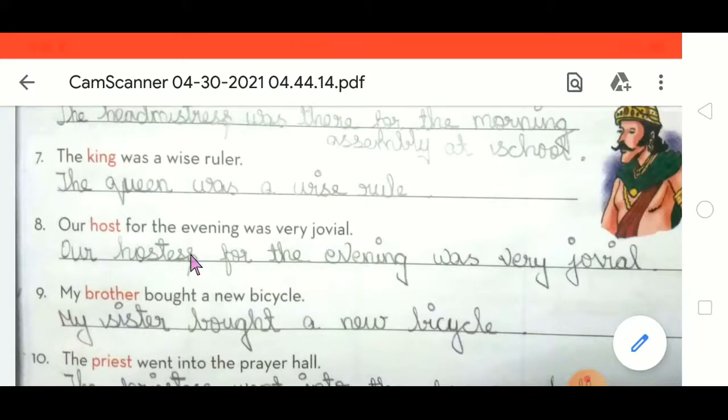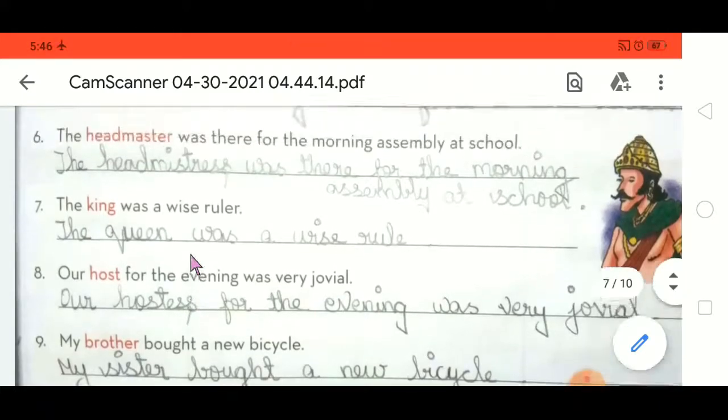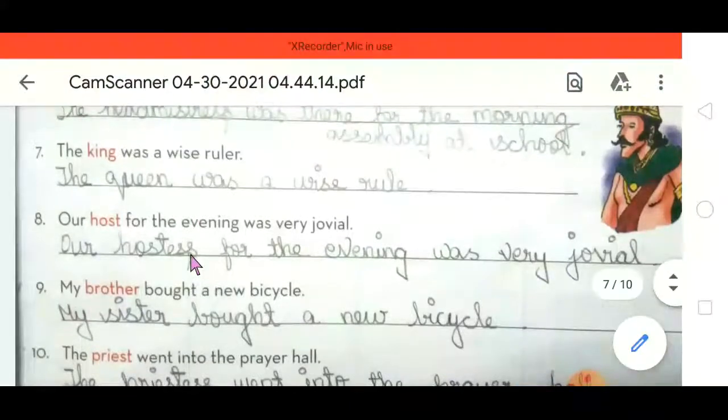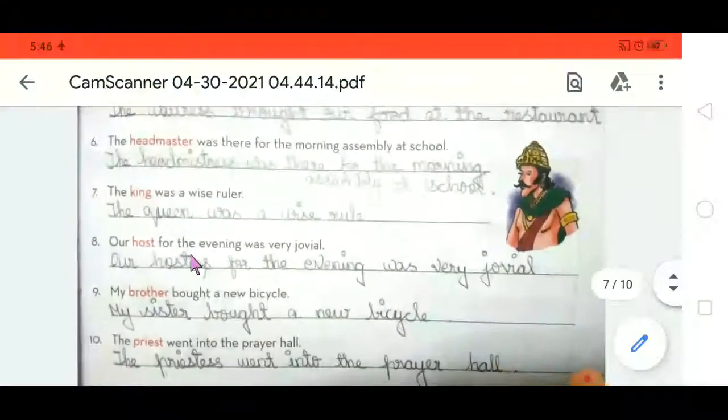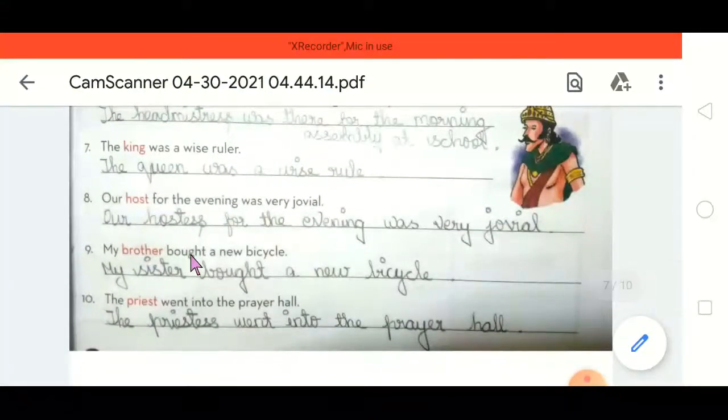Okay. Yes, so come for the next one. My brother bought a new bicycle. So what is the feminine here? Very easy. My sister bought a new bicycle.